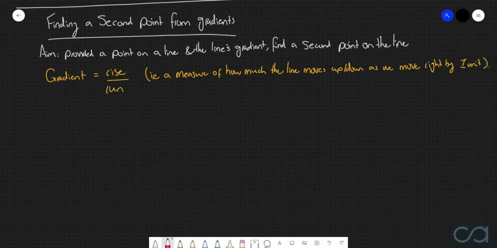So what I mean by this is, let's say we had a gradient which was equal to 4. Then what this here therefore tells us is that as we move to the right by 1 unit, we move upwards by 4 units. Or if we had a gradient which was equal to -2, then this here tells us that as we move to the right by 1, we move downwards by 2 units.